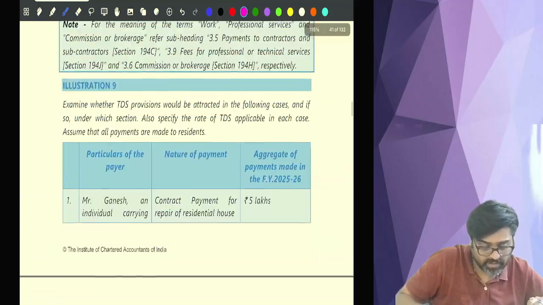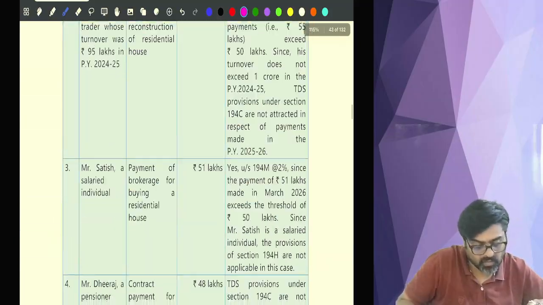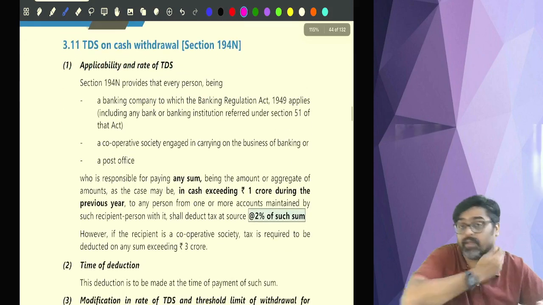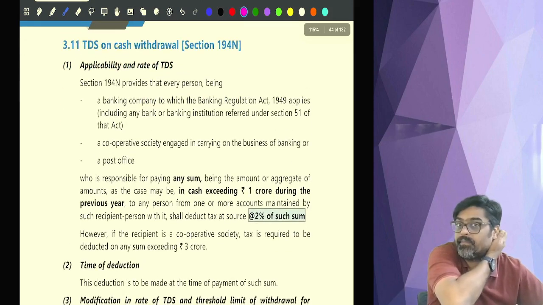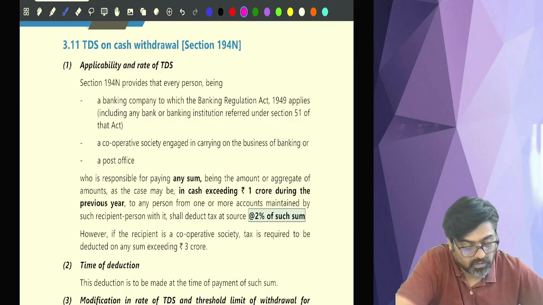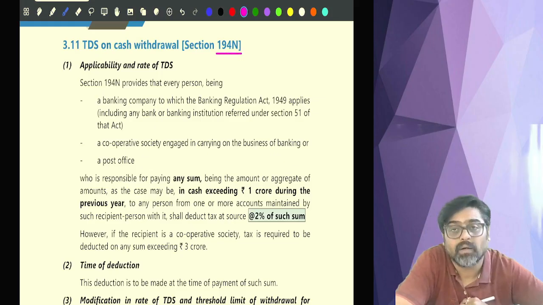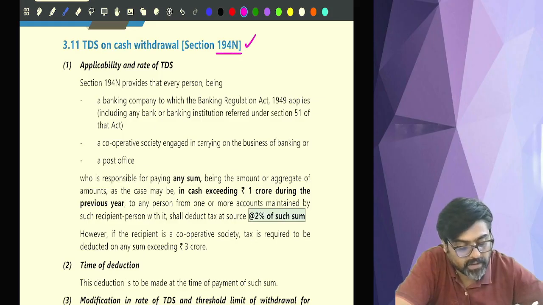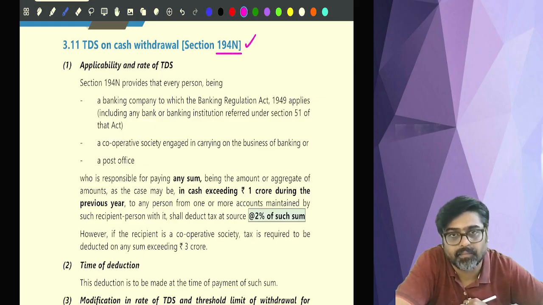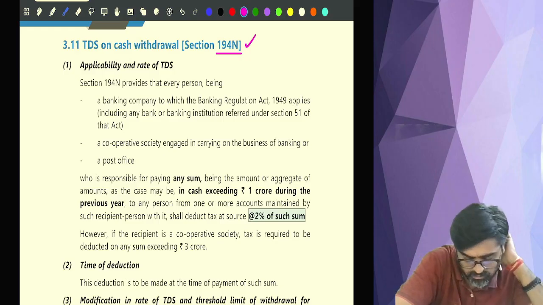And this time I think that one question will be there on 194N. Okay. Because this has not been asked since many attempts. So this time I am having a gut feeling that you can get one question on 194N. Okay. Important, easy section, very easy section. Don't worry about it. Okay.